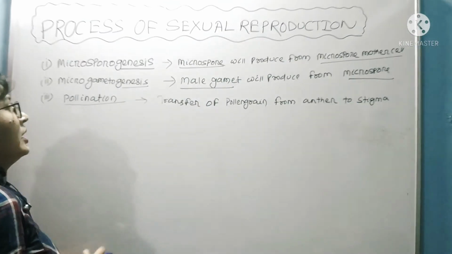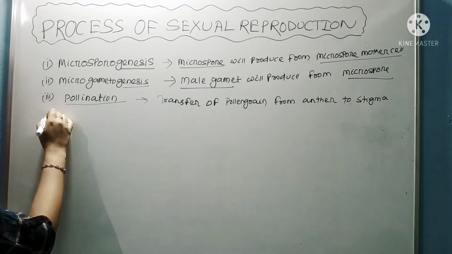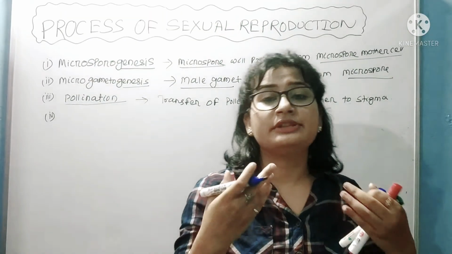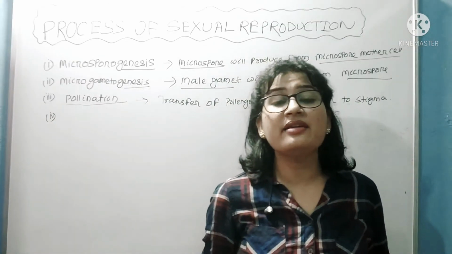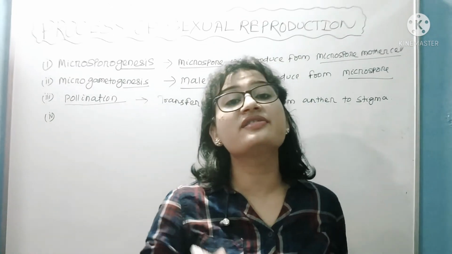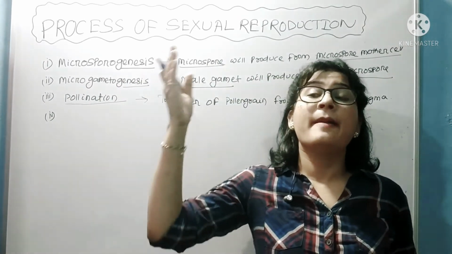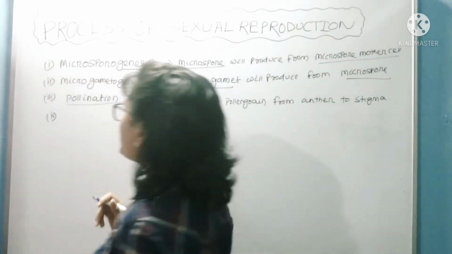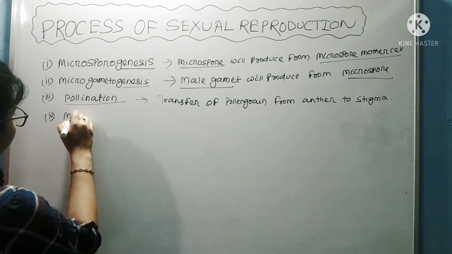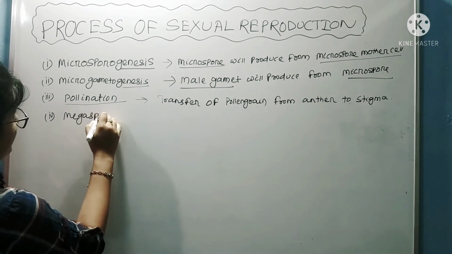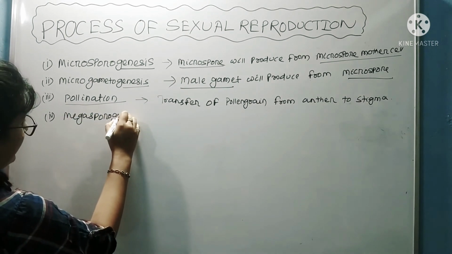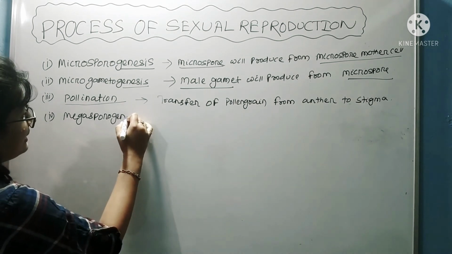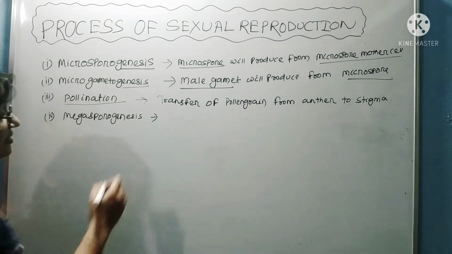Okay. Next, after pollination, what happened? Female gamete, or you can say female spore, that is megaspore, will produce. After megaspore formation, female gamete will produce. So the first one is megasporogenesis. Like microsporogenesis, megasporogenesis means what?